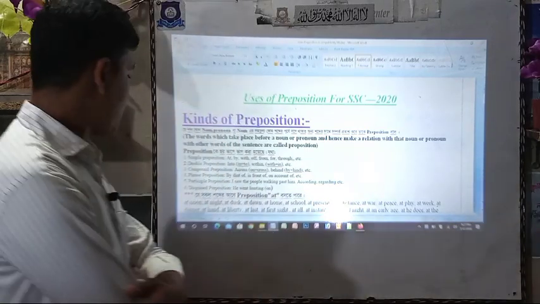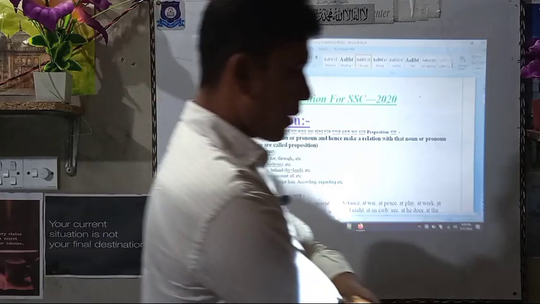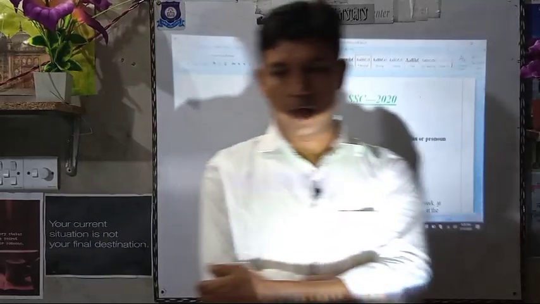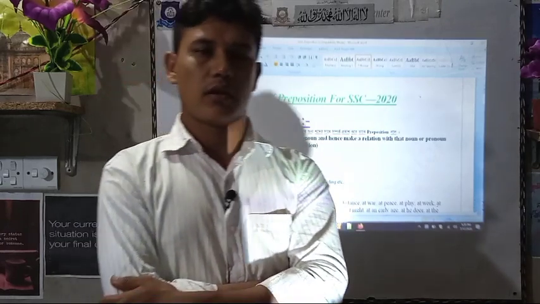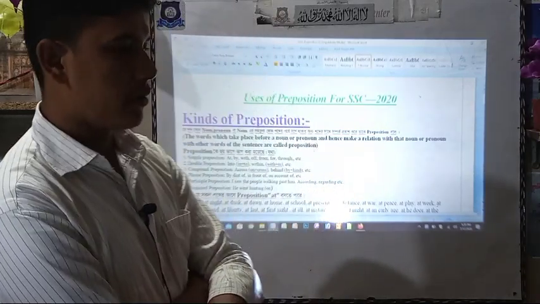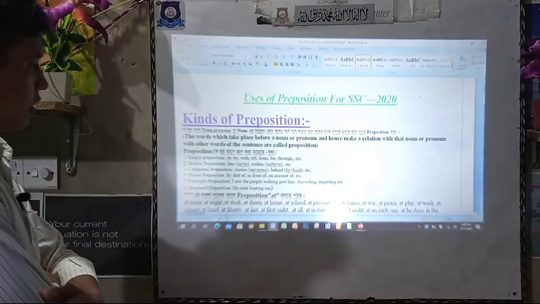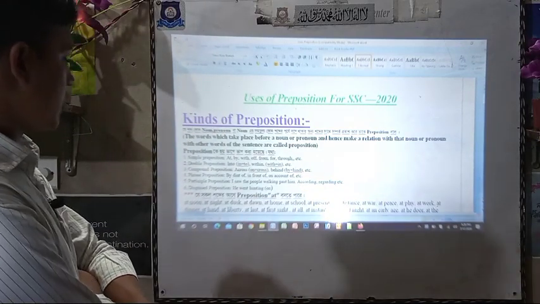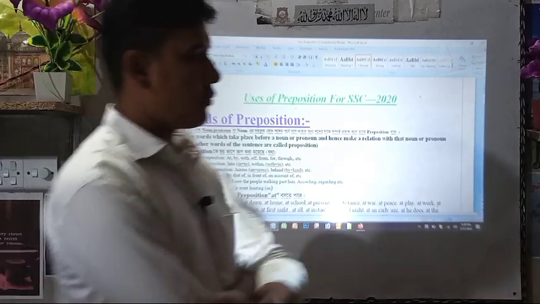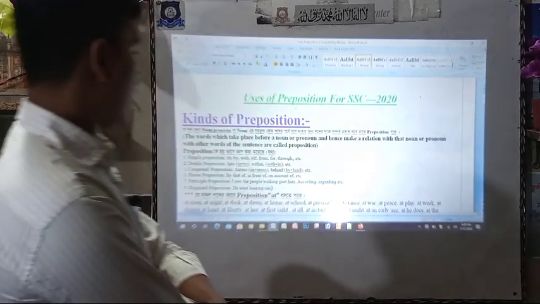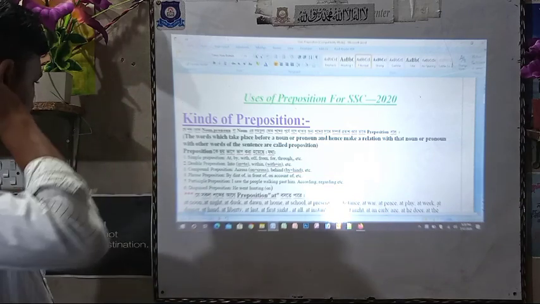There are 6 kinds of prepositions. Okay. We know some prepositions: of, at, in. Before a big place we use in, and before a small place we use at, and for some other words we use different types of prepositions, and we have different types of prepositions for different uses. First of all, I want to discuss simple prepositions.